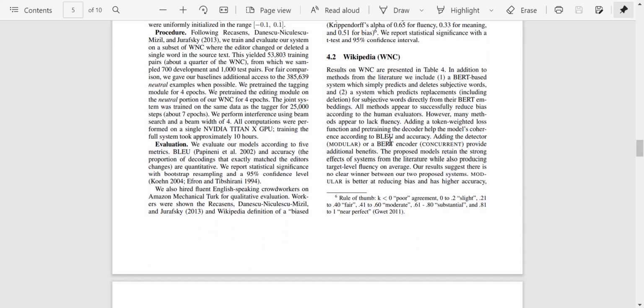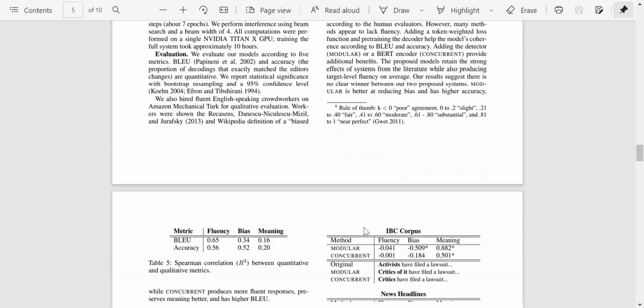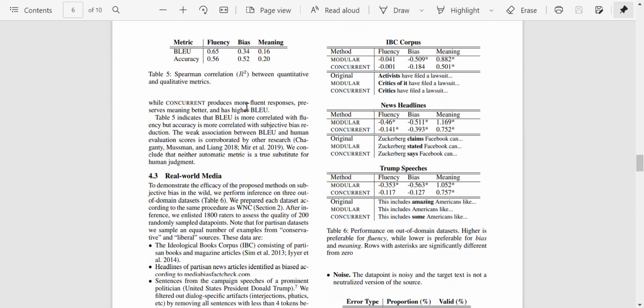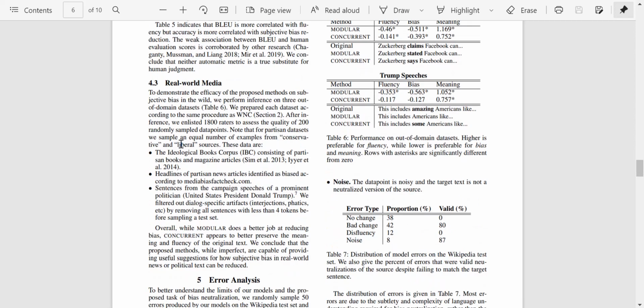Adding the detector module to the BERT encoder concurrently provides additional benefits. The proposed model retained the strong effects of systems from the literature while also producing target-level fluency on average. So our results suggest that there is no clear winner. Modular is better at reducing bias as we discussed and has higher accuracy, while concurrent produces more fluent responses and higher BLEU. So these are the different comparisons which they've done.